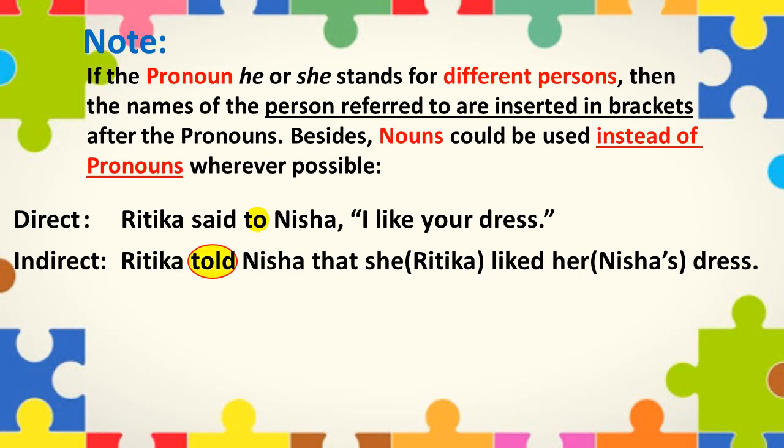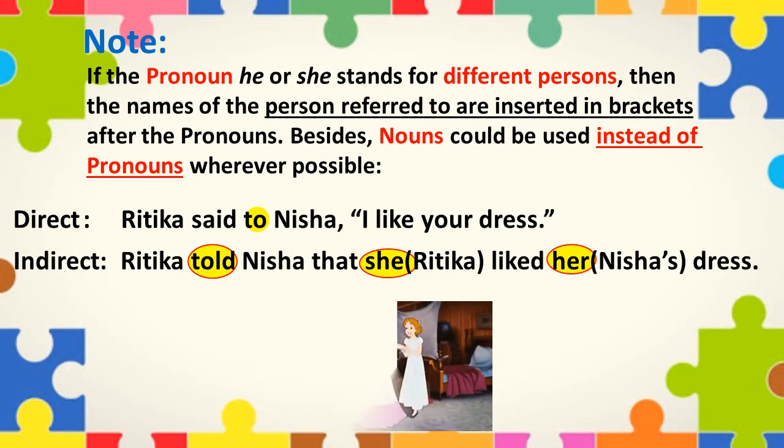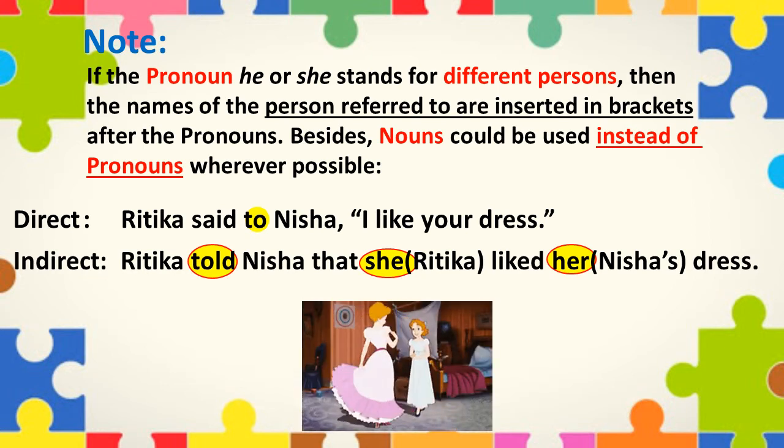In indirect speech, it will become Ritika told Nisha that she liked her dress. But you can also insert the noun. For example, Ritika told Nisha that she, in bracket you can write Ritika, liked her. Her here is Nisha, Nisha's dress.